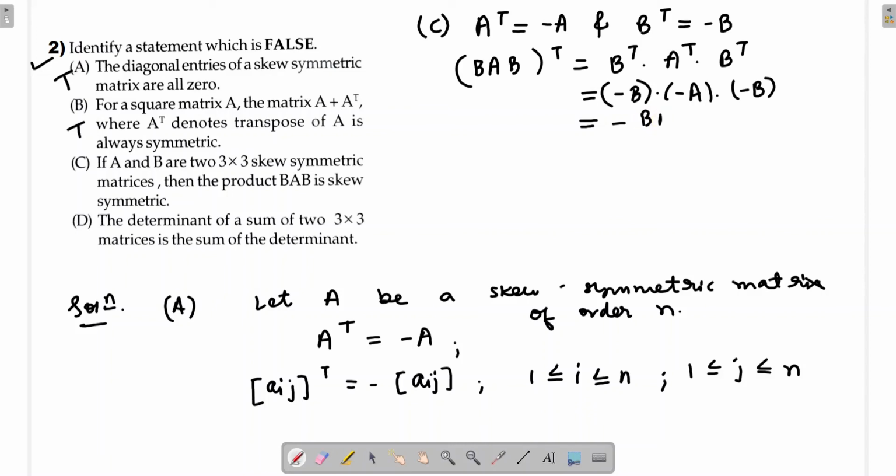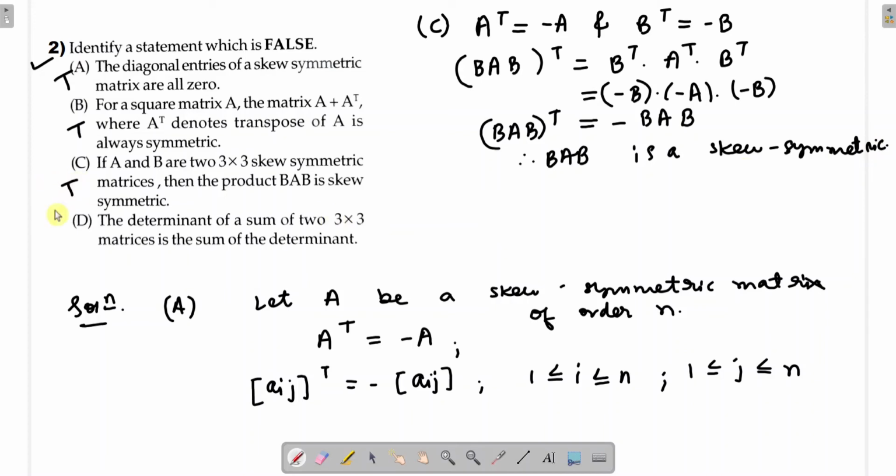So what we are getting is BAB transpose is minus BAB. So therefore we can say that BAB is a skew symmetric matrix. Okay, and so this is true.